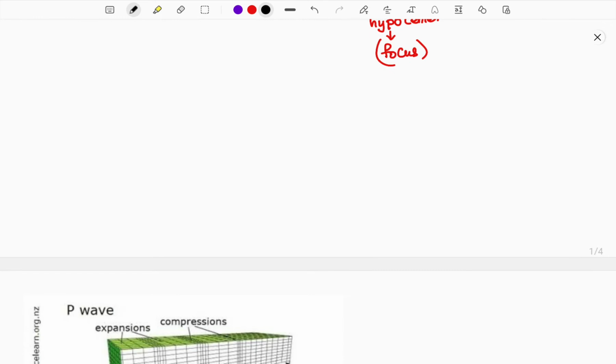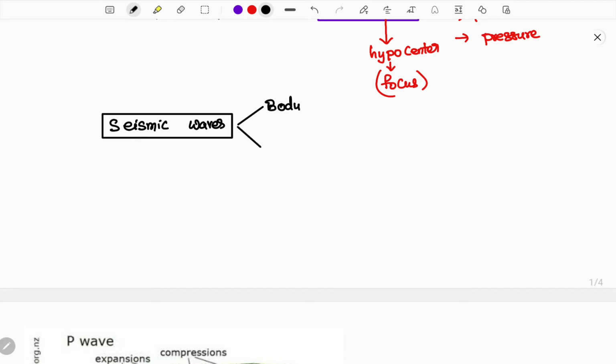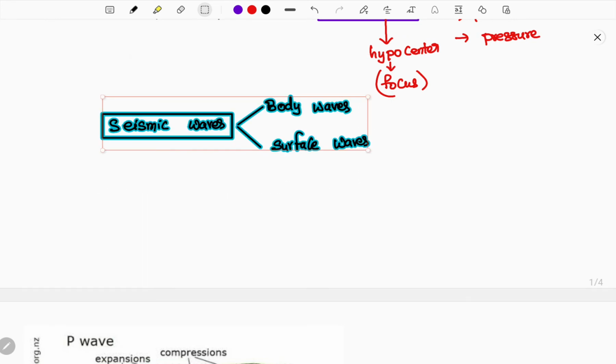Now let us know the different types of seismic waves. There are varieties of seismic waves, not only one. We shall understand everything in detail. If you are considering seismic waves, be sure this is more and more important. Here they are considered as two types of waves. One is body waves, the other is surface waves. I will provide clarity regarding which are body waves and which are surface waves, don't worry.